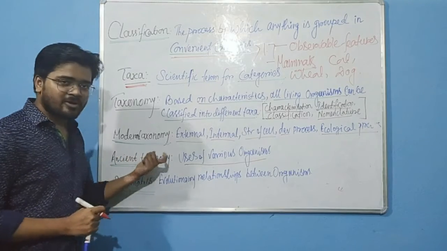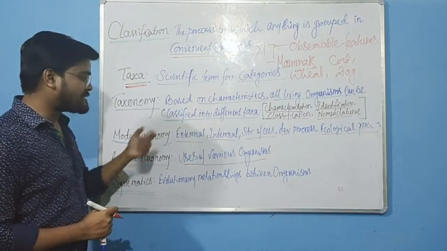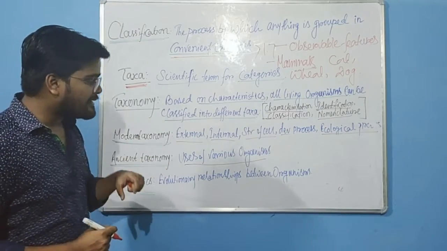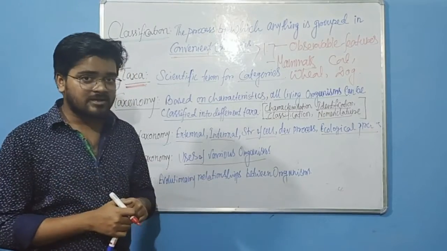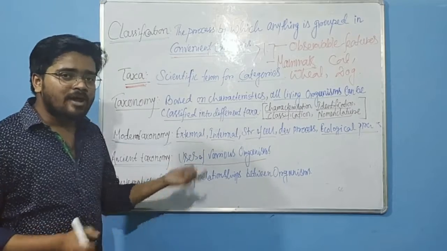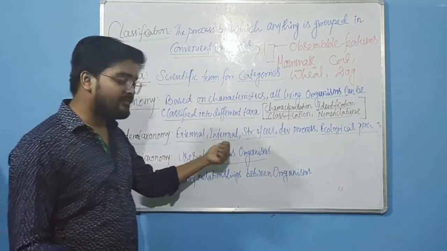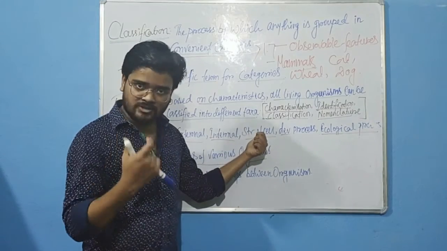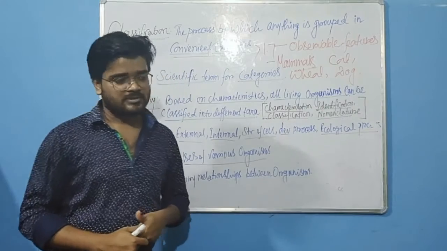But nowadays we are not doing it like that. We are doing modern taxonomy. So what is the basis of the modern taxonomy? In the modern taxonomy, we are not grouping the organisms based upon uses. Now we group the organisms based upon external features, internal features, structure of the cell, developmental process, and ecological role.